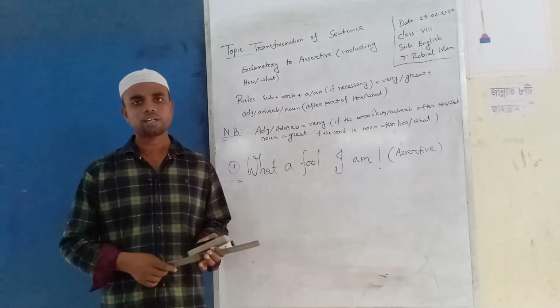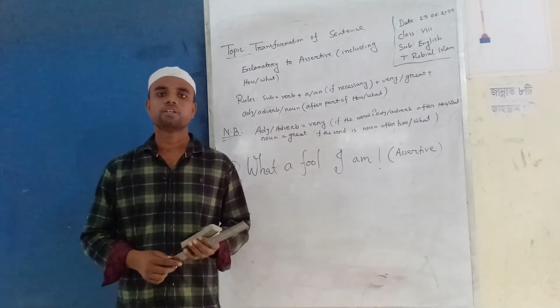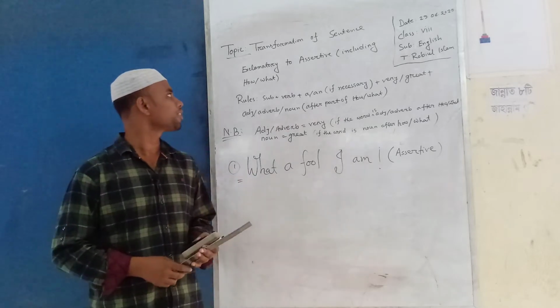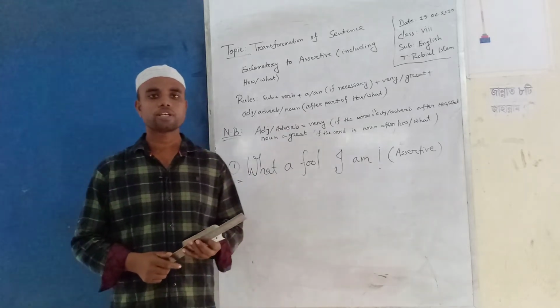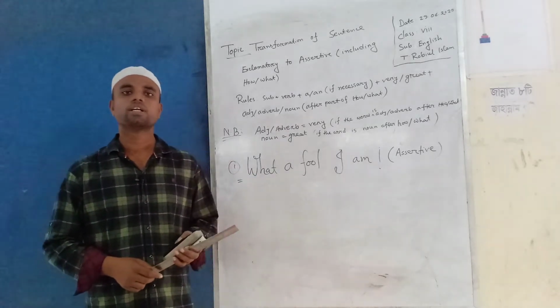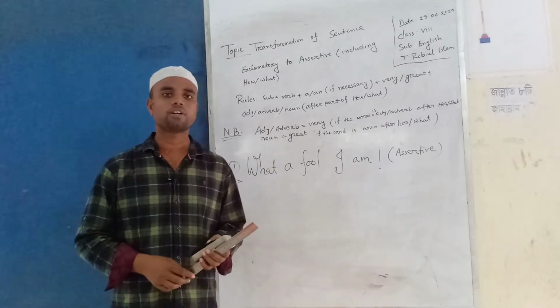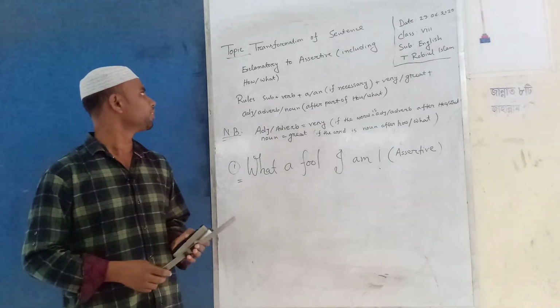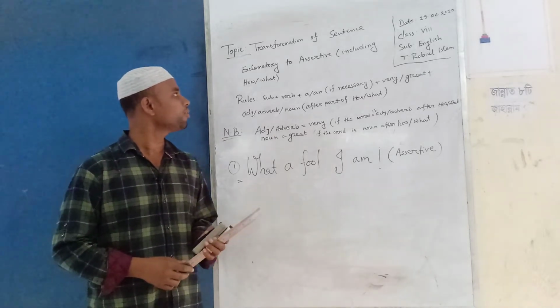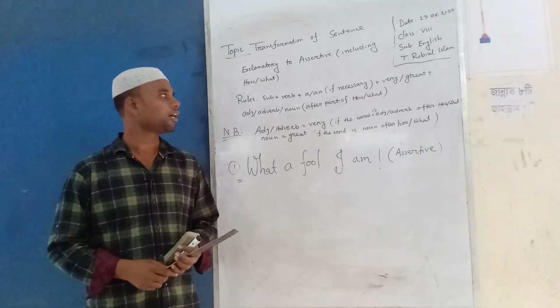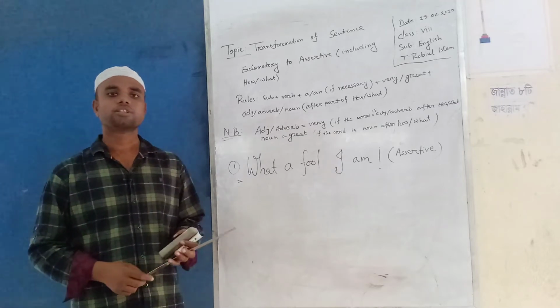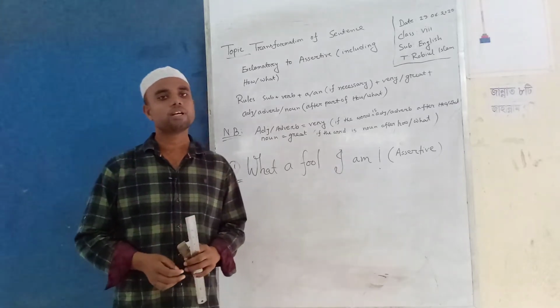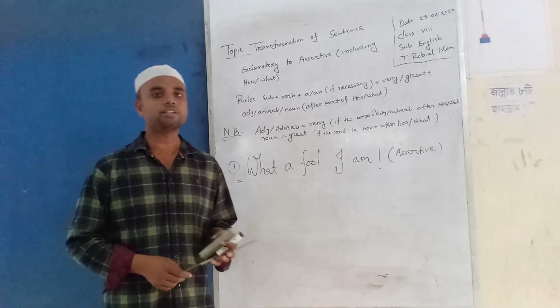Today, I will discuss a transformation of sentence that is very important for class 8 to class 10 or Dakhil or JDC examinees, that is exclamatory to assertive, including how/what. So, without wasting time, let's start.